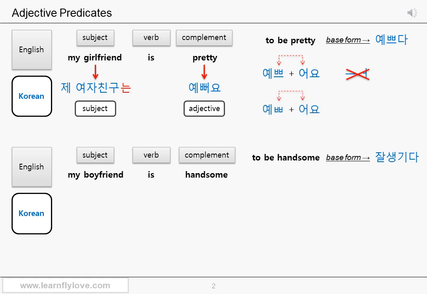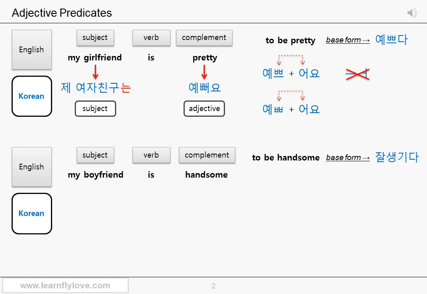The vowel of the ending 어요 is considered to be a stronger sound than the ㅡ vowel. So you get rid of the ㅡ vowel in the ㅃ sound and add 어요. So it is not 예쁘어요, but it's 예뻐요. 제 여자친구는 예뻐요. My girlfriend is pretty.